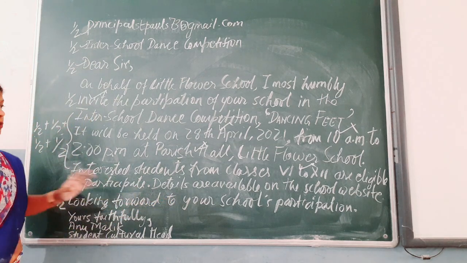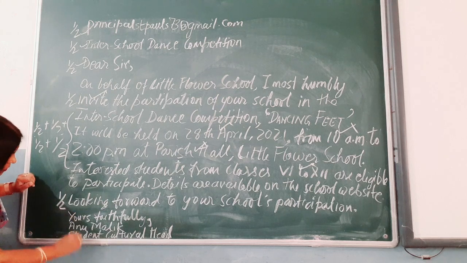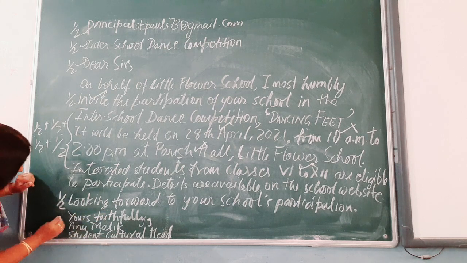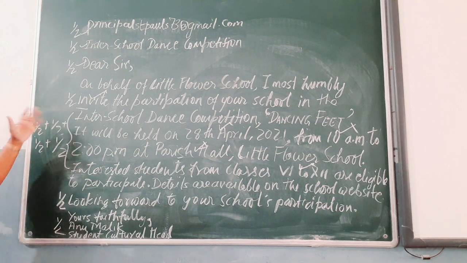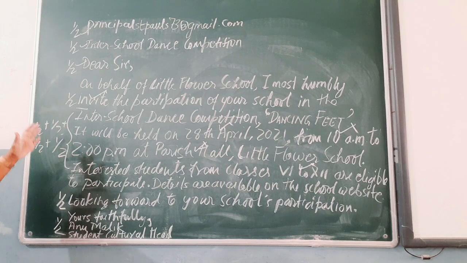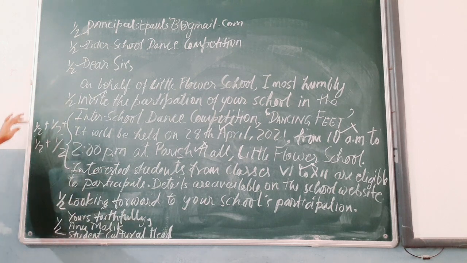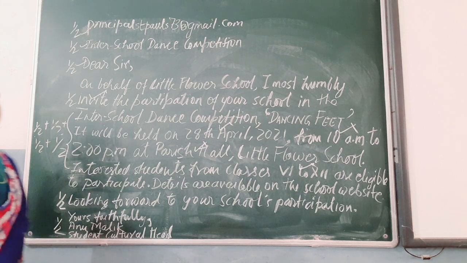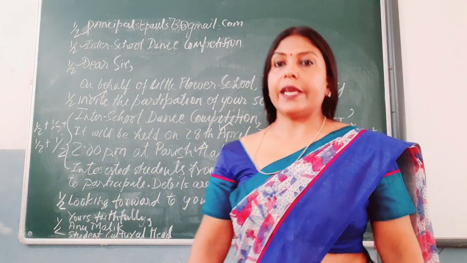So looking forward to your school's participation goes for half mark, and then the subscription goes for half mark. So those together go for how much? Five marks. Half plus half plus half plus half, 2 marks here. Then half plus half plus half, 2 marks here. And then half plus half, 1 mark. So this is how you will be evaluated for your email.